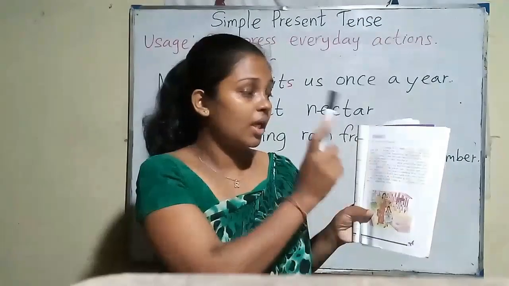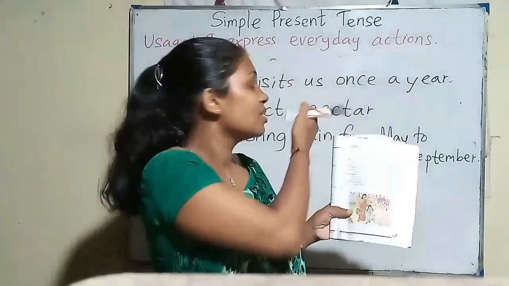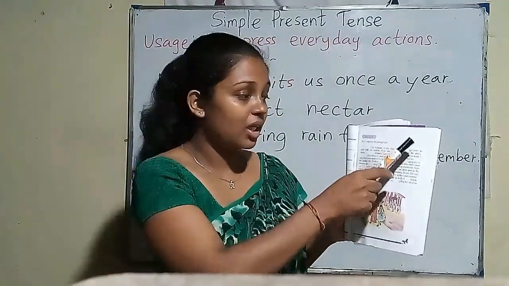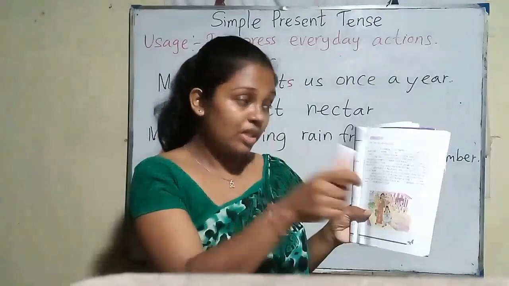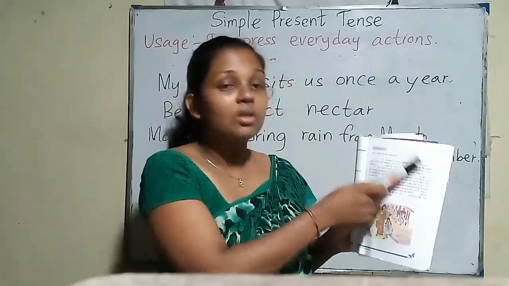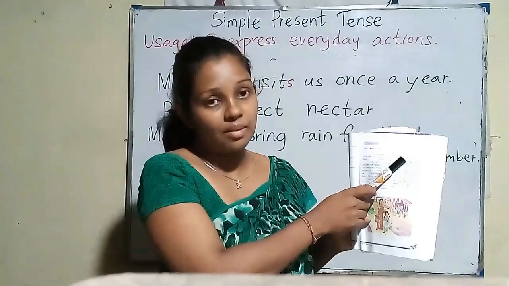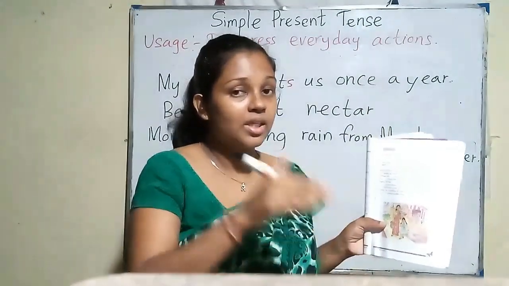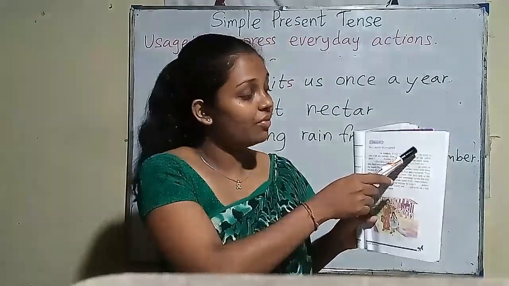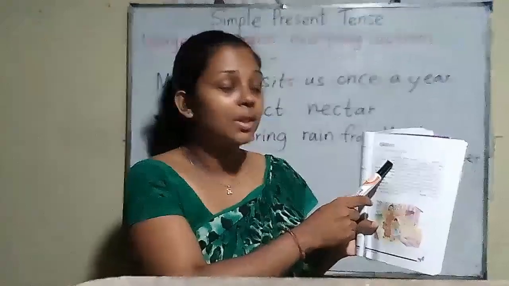Every Sunday. When we say every Sunday, it comes under simple present tense. Every Sunday, I blank to town. There are two verbs, go and goes. So what is the matching verb for this? I is a plural subject because in the English language I is considered as a plural subject. So we have to put a plural verb. Here the plural verb is go. I go to town with my mother.